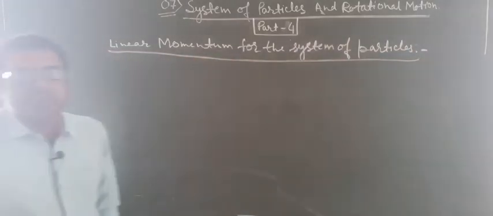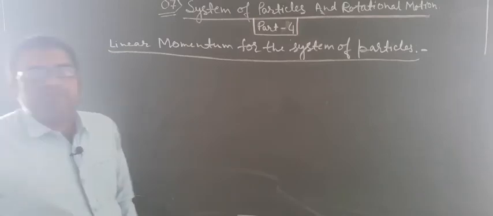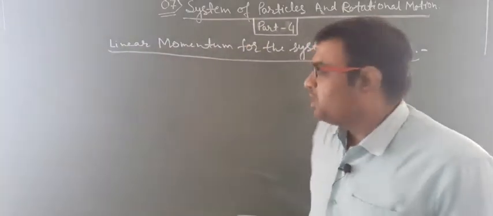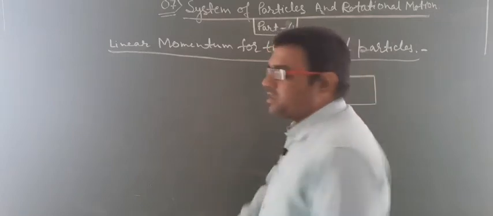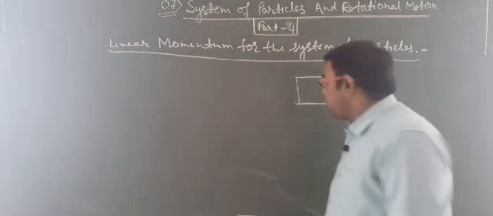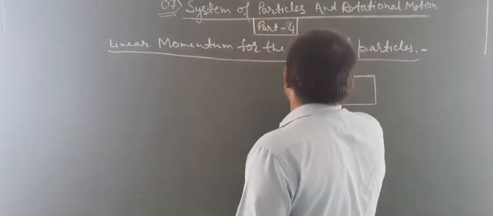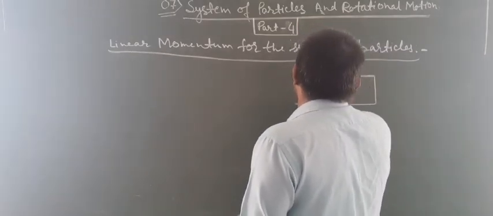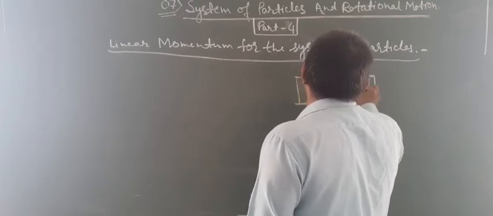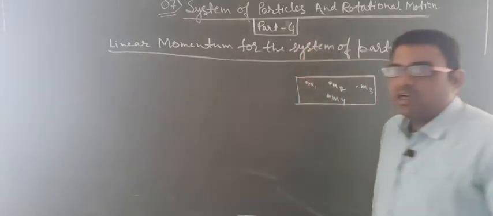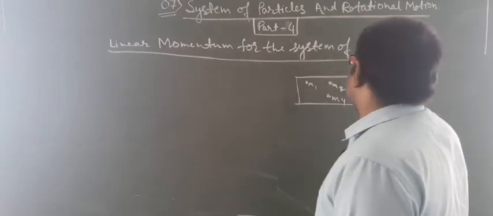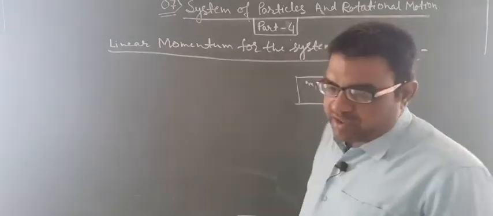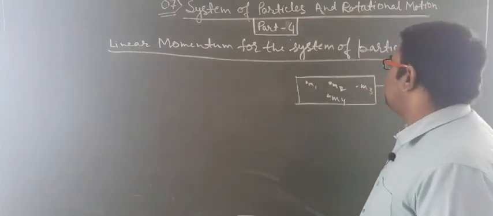It means that suppose we are considering a rigid body, and this rigid body is made up of various constituent particles M1, M2, M3, M4. These are the constituent particles of the rigid body, and suppose this whole rigid body is moving with velocity v.